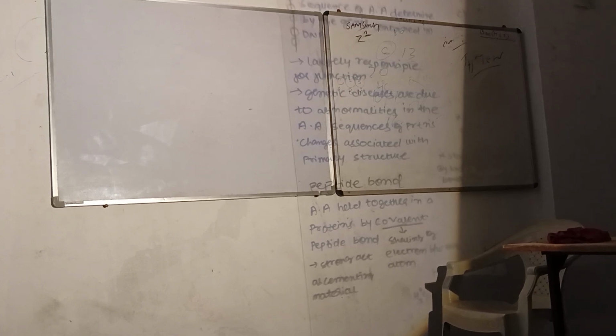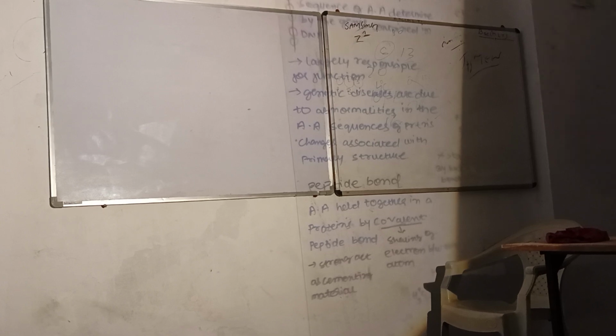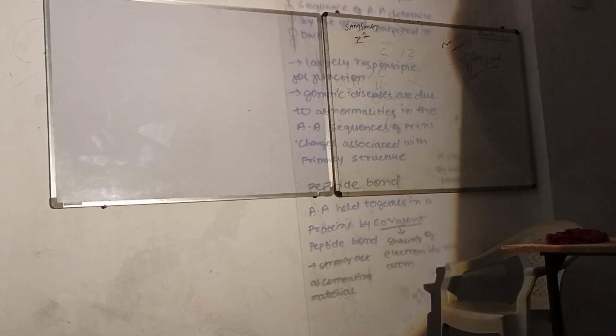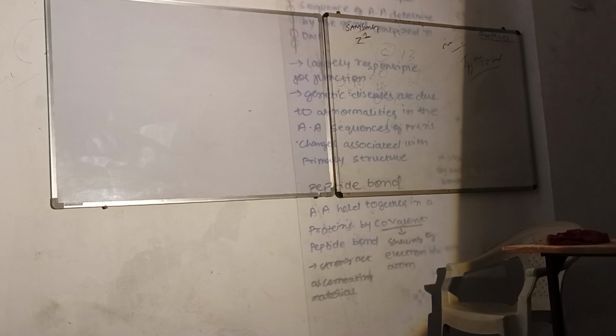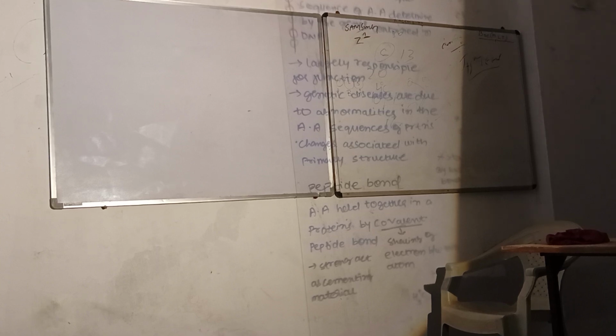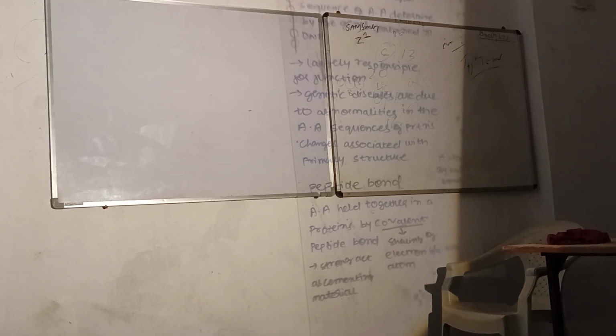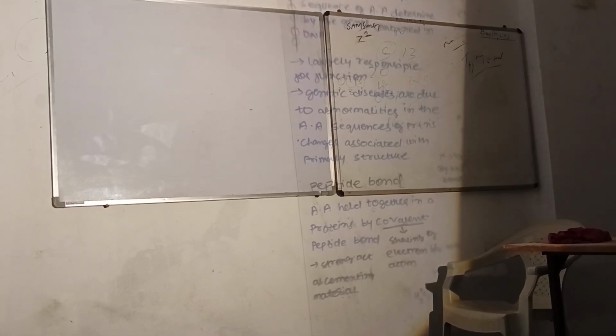I'll give a simple example: it will be called a mutation in the genetic coding. If the genetic coding goes in the way of A, B, C, D, E, F, and any kind of changes happen, that leads to mutation, and that leads to genetic diseases.